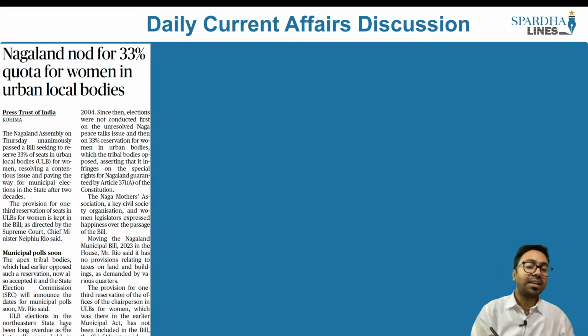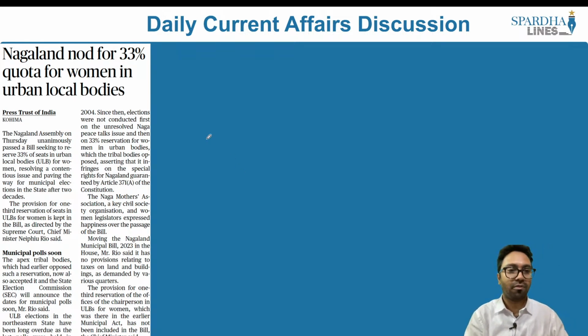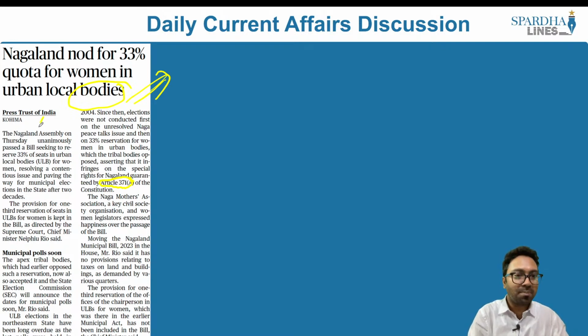This article says Nagaland is on board for a 33% quota for women in urban local bodies. There are two aspects here. One is with respect to Article 371A, and there are similar such articles that can be asked in your preliminary examination. The second is with respect to the 33% quota for the urban local bodies. Until now, the 33% quota for women in urban local bodies was not mandated, but now the Nagaland Assembly has unanimously passed a bill seeking to reserve 33% seats in urban local bodies for women.